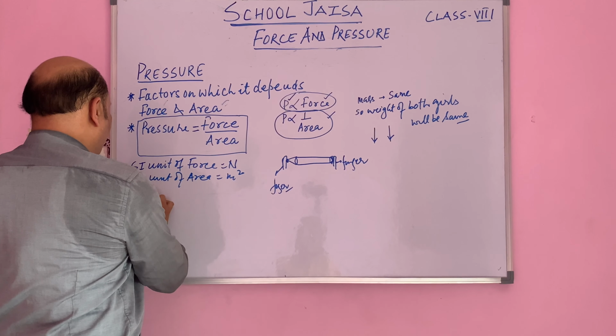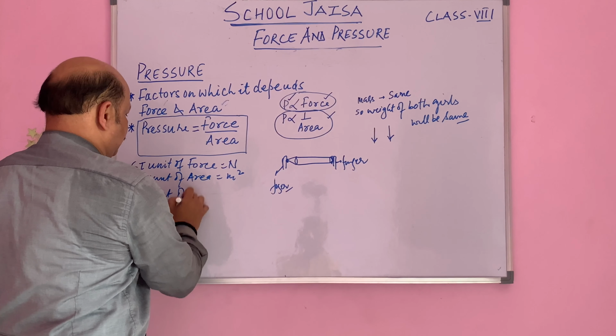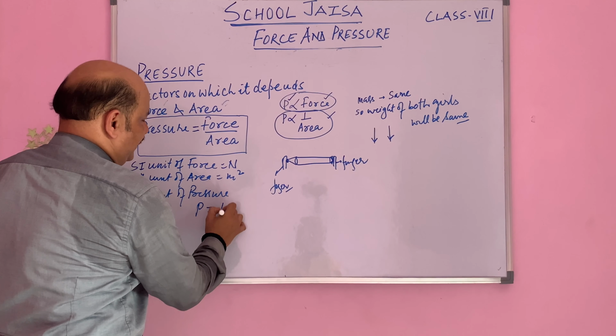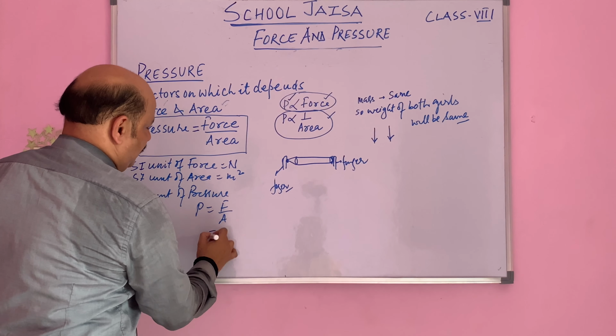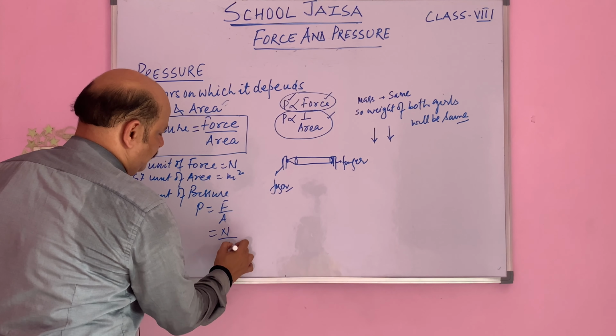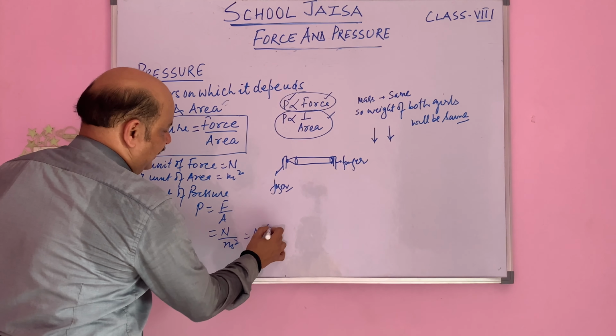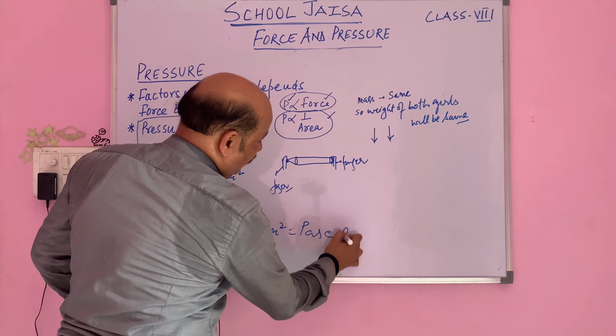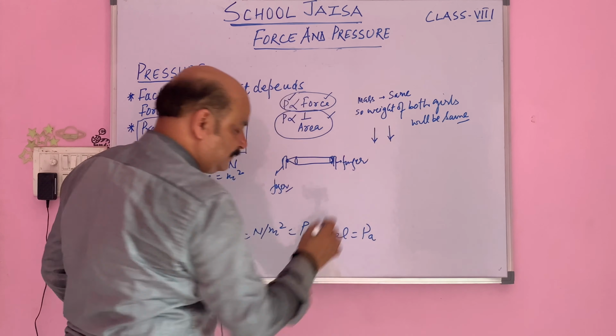So how do we calculate the SI unit of pressure? We write P equals F upon A. We write Newton over here, meter square over here. That is called a Newton per meter square, and it can also be called a Pascal.